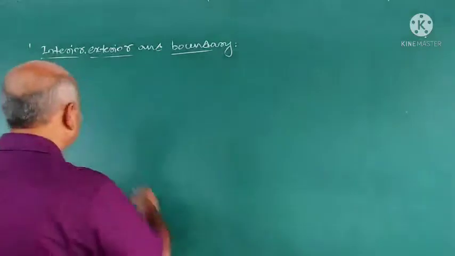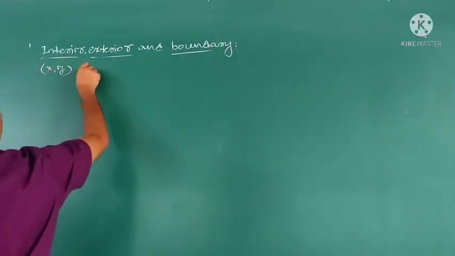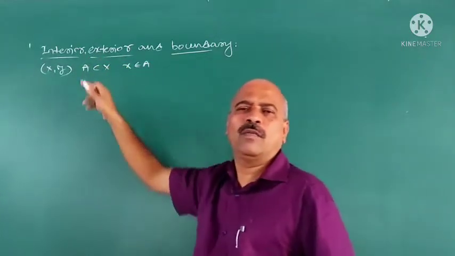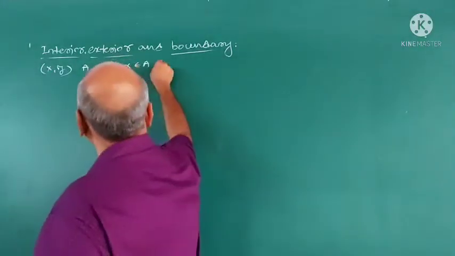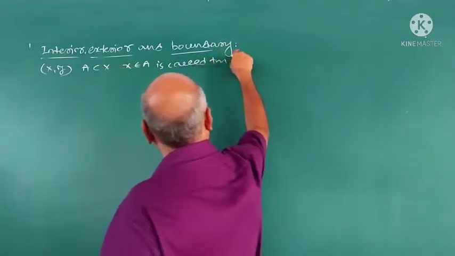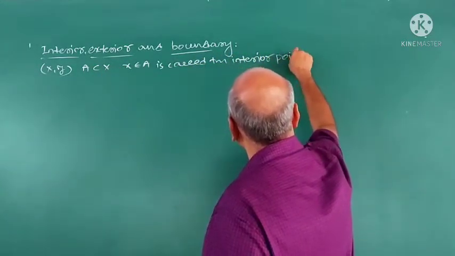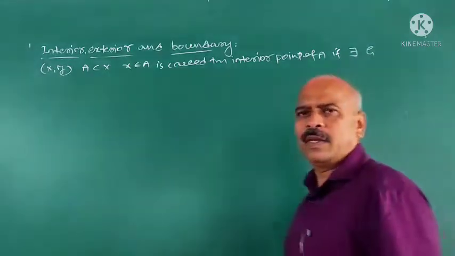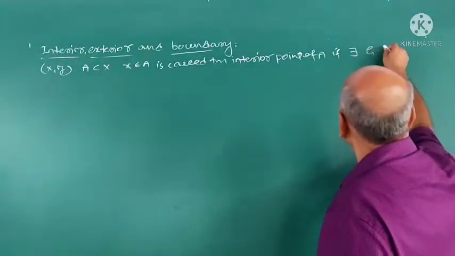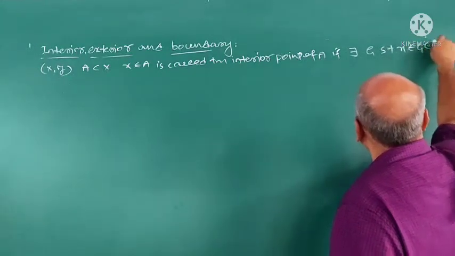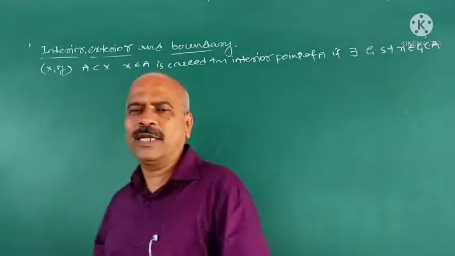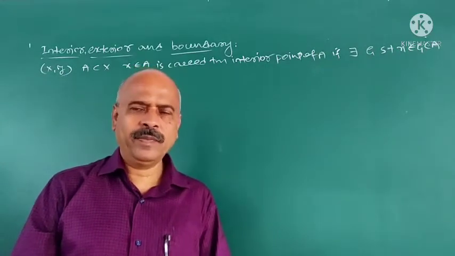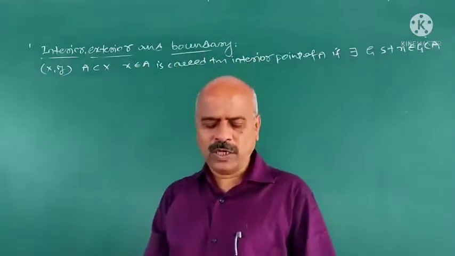In a topological space X, suppose X is a topological space and A is a subset of X. Then a point x belonging to A is called an interior point of A if there exists at least one open set G such that x belongs to G and G is contained in A. Then x is called an interior point of A. The set of all the interior points of A is called the interior of A.